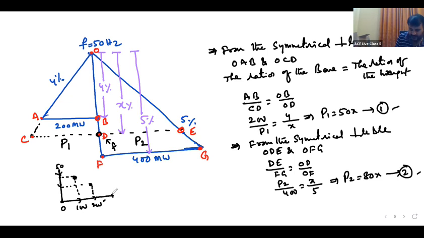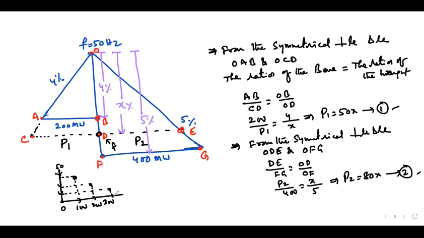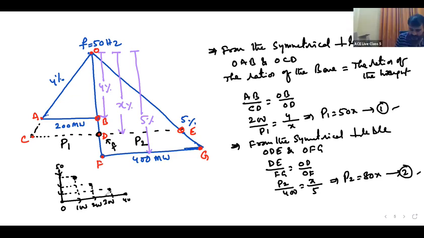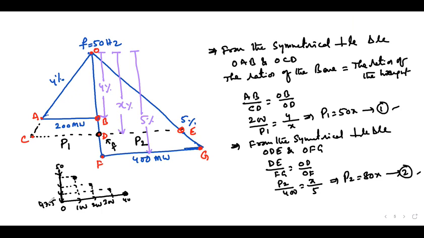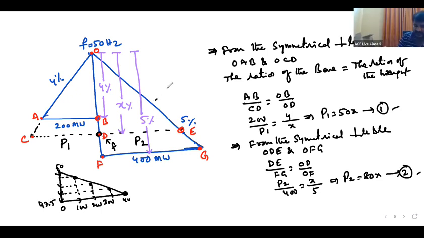And when it is increased to 300, 400, the frequency keeps reducing, and finally it becomes 47.5 Hz. Now if you join all these points, that itself is this triangle. Yes, this is the right side triangle for the first machine.